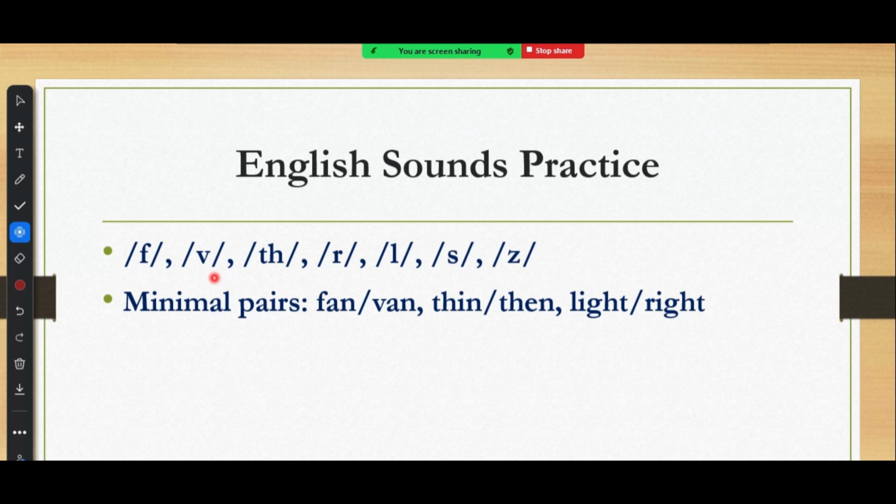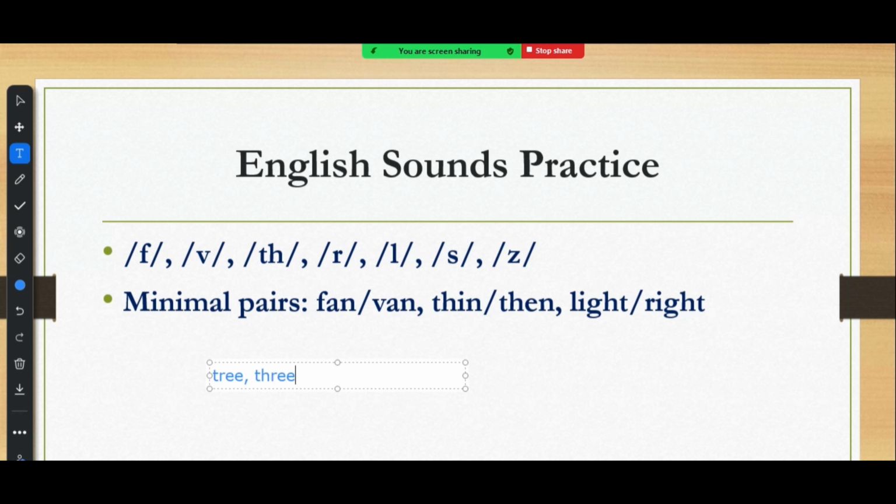For that reason, Burmese speakers need to pay attention to this consonant sound. Also, the th sound as well. We don't have that sound in Burmese language. When they produce this sound in English language, your tongue should be between the teeth. It should be like this. It has two sounds. For example, tree, with t, will be tree. But when they say th, your tongue is between the teeth.